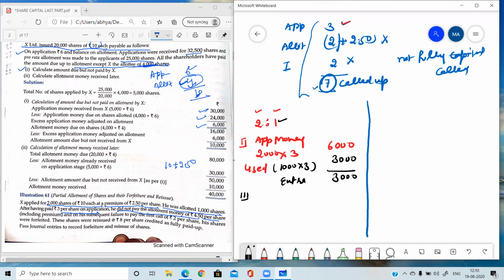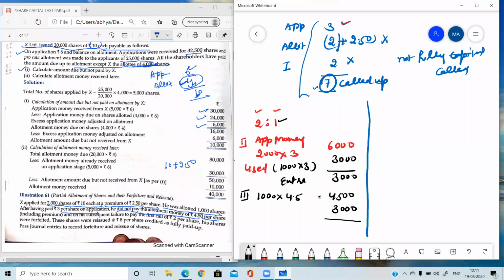Now do step 3: find out the allotment money which he was supposed to pay and actually has not paid. So the allotment money he was supposed to pay is 1,000 into 4.5. Total allotment money you need to consider is 4,500. And the extra money is 3,000. Clear? Extra money is 3,000.